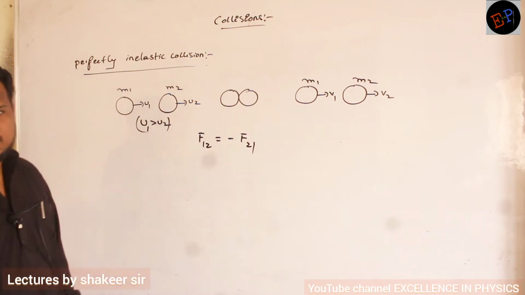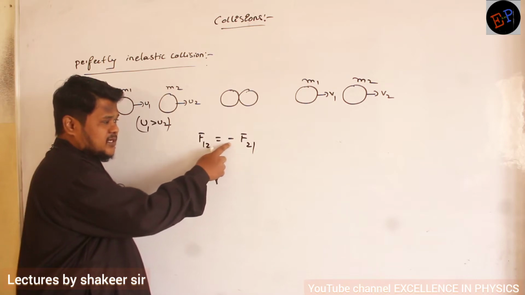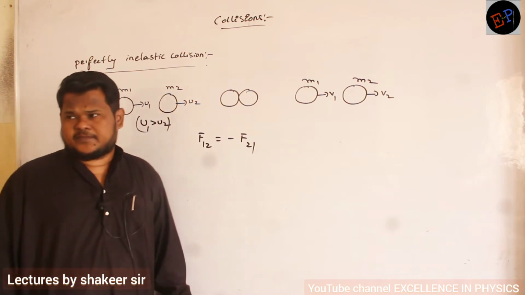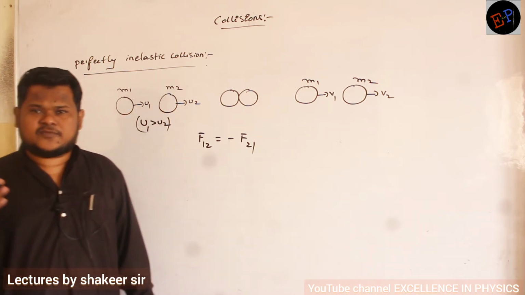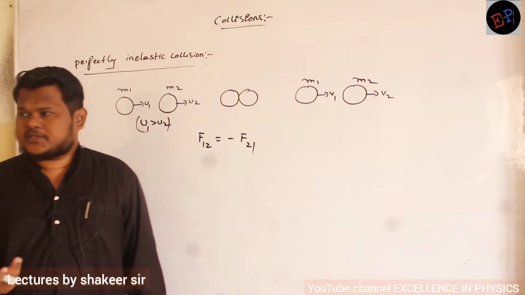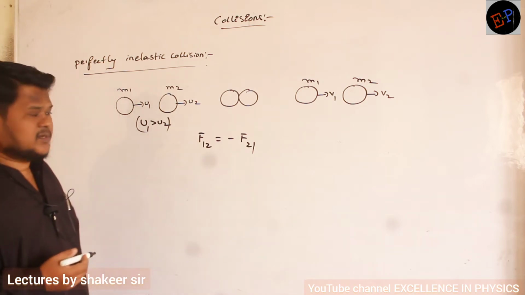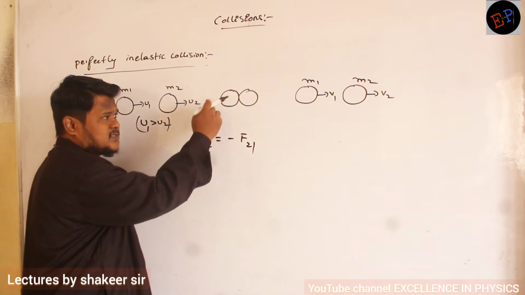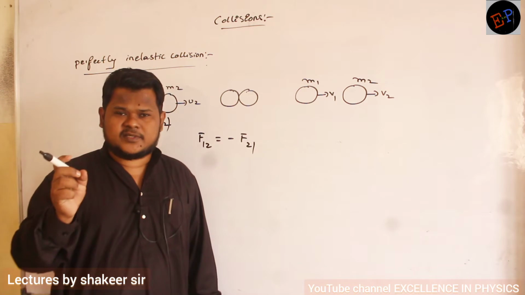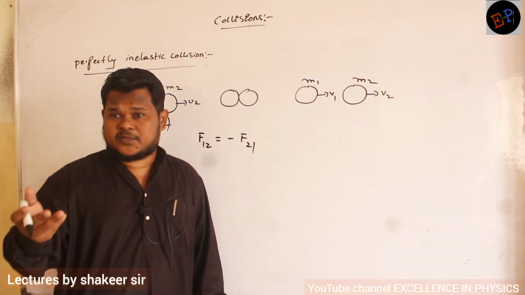Now can you say what is the meaning of this one? Force applied by first body on second body is equal to the negative of force applied by second body on first body. Forces are vector quantities, no? First body is applying force in this direction. Second body is applying force in the opposite direction. So definitely forces are in opposite directions. So that is indicated by the minus symbol here. Okay. And first body applies force on the second body for 0.1 seconds. For how many seconds is it applying force? 0.1 second. Then second body will apply force on first body for how much time?